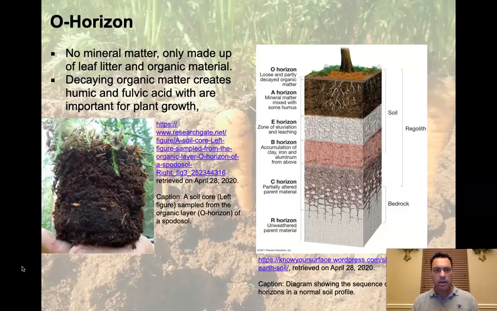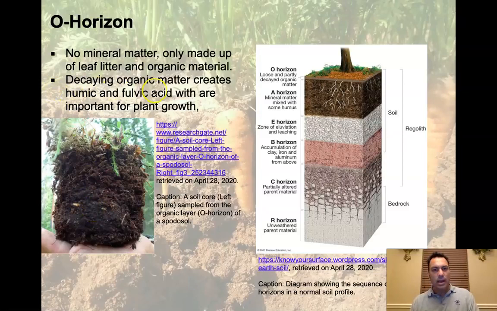First thing I want to focus on is the O horizon. In the O horizon, there's no mineral matter. It's only made up of leaf litter and organic material. Here we have a soil core that has been removed, and it shows the O horizon of a type of soil called a spodosol. Don't worry about what a spodosol is, just focus on the fact that when we look at this, we see no mineral material in here. We've got leaves, decaying twigs, probably some dead bugs, things like this.